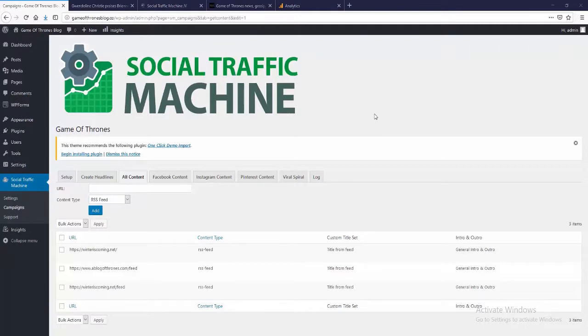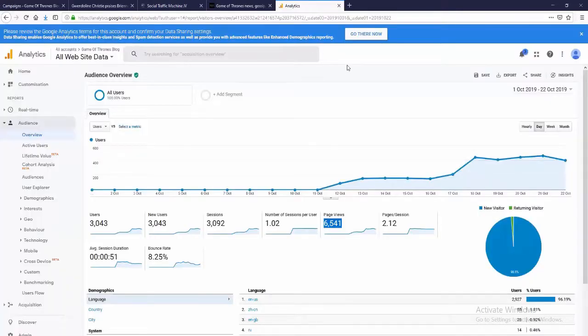Social Traffic Machine puts this in your power. The only thing you need to worry about is picking a niche, picking a subject. That's it. There's always loads of great content sources. You can literally have the whole thing set up in 30 seconds and start getting results like this. We've gone from nowhere to over 400 daily visitors, all using the plugin. How amazing is that?